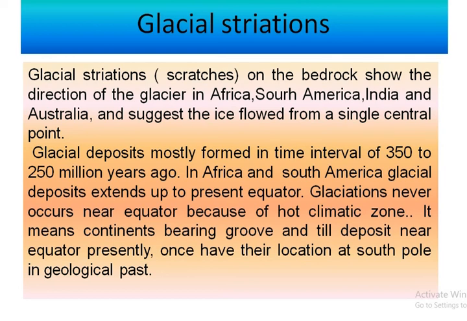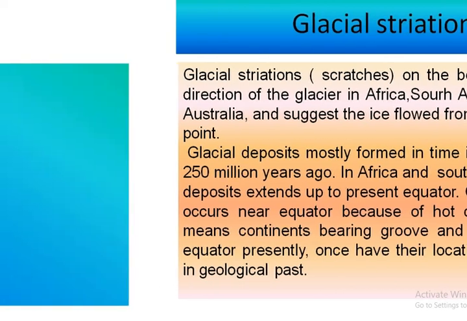It means continents bearing groups and till deposits of glacier near the equator presently once had their location at the South Pole in the geological past.